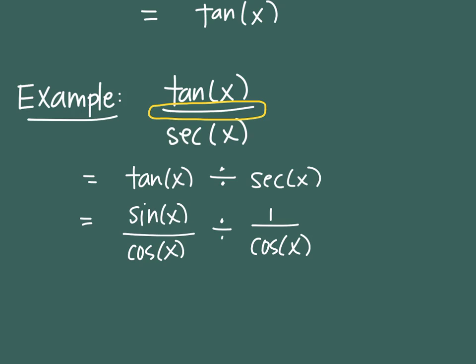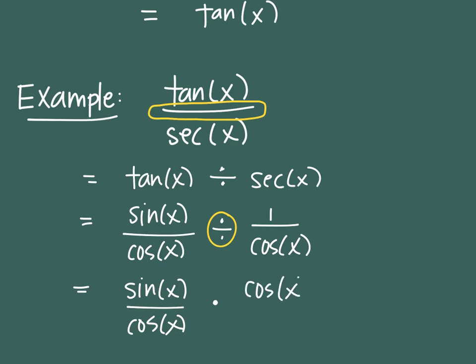So I've done the replacing of the fraction bar, and I've done replacing of the tangent expression and a replacing of the secant expression. But I'm still not ready to reduce. So if I'm not ready to reduce, there must be another replacing to do. And the replacing I want to do is with that division. So I'll keep the front part the same and change the division to a multiplication, and then change what comes after that to the reciprocal, which would be cos of x over the number 1. And now I'm ready for the reducing step.